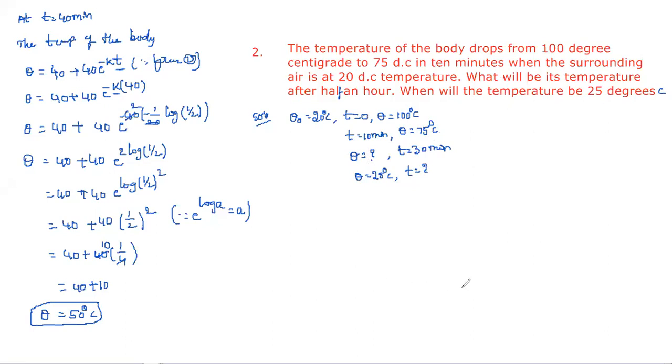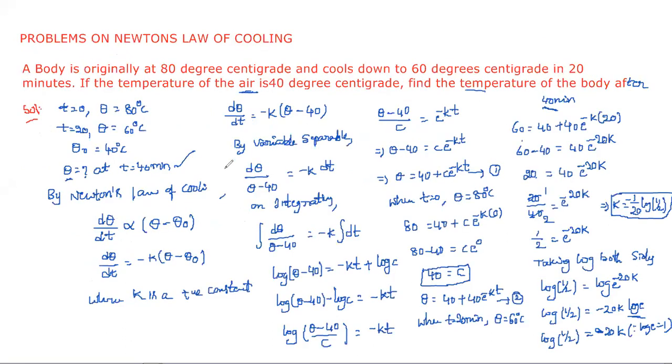For the first question, we need to write from the previous one. By Newton's law of cooling, this total one as is, up to equation 1. So I'm writing here from equation 1. In place of 40, what do we have to write? 40 was the temperature of the air.